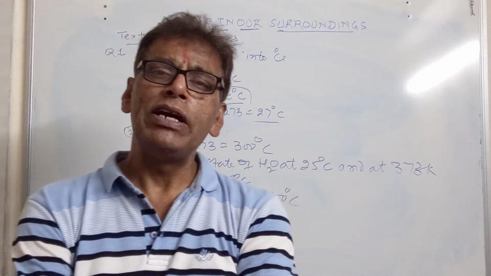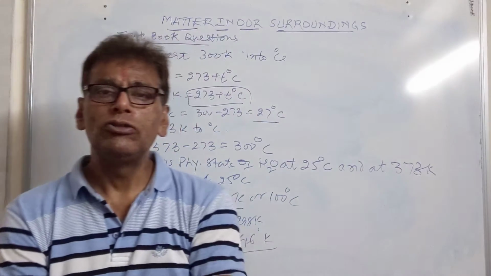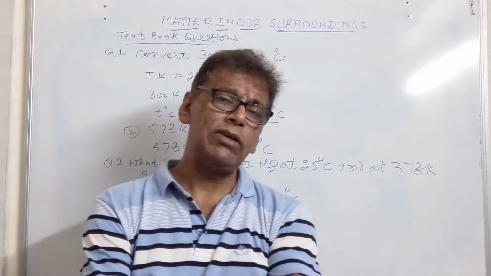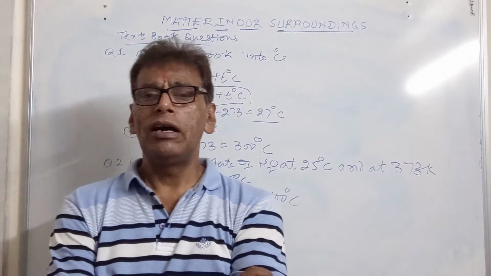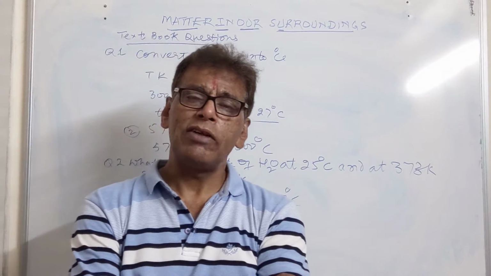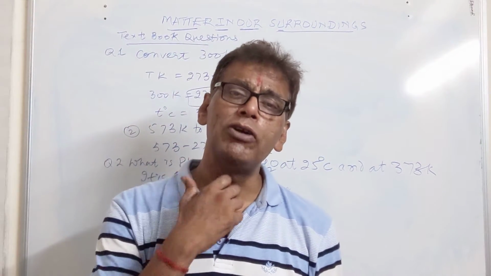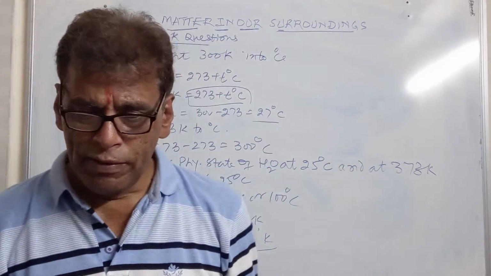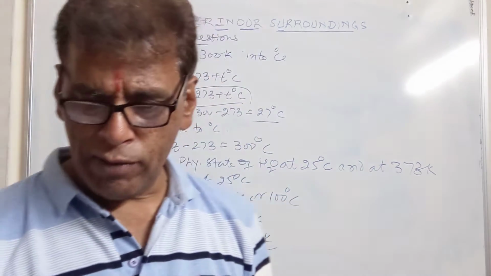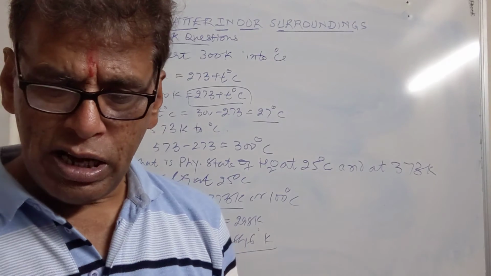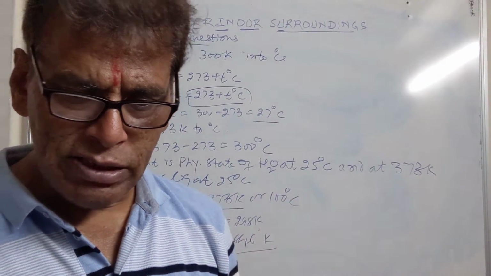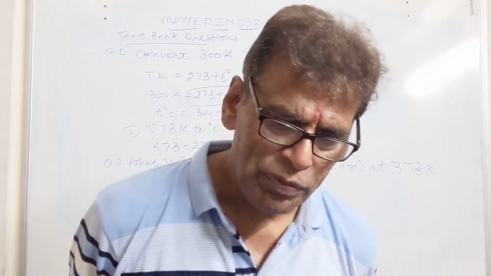Then, increase in wind speed. If the wind is blowing at the surface of the liquid, it will take away the vapors which are formed at the surface of the liquid, and the surface will become free. More vapors will be produced by the liquid. Then what is sublimation? We have already defined it. Solid directly changing into the gaseous state, that is sublimation.